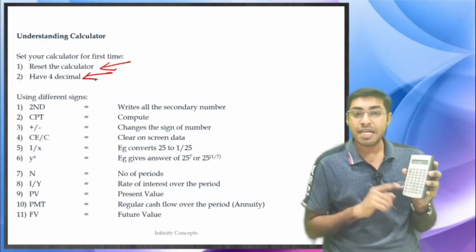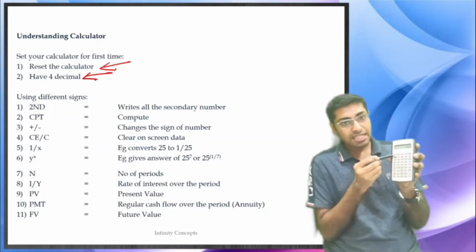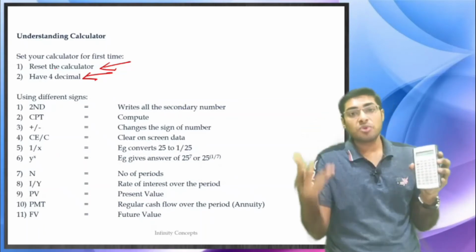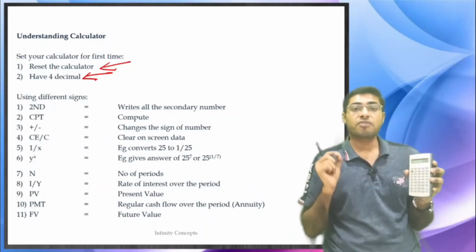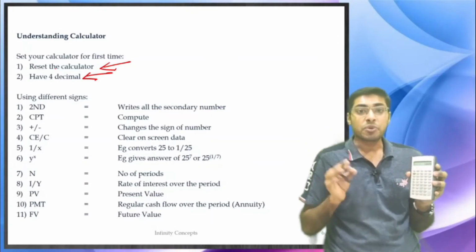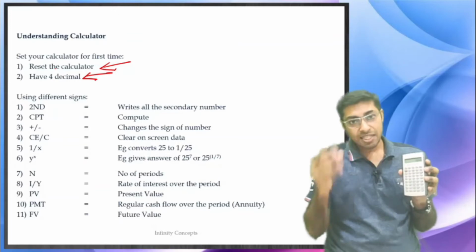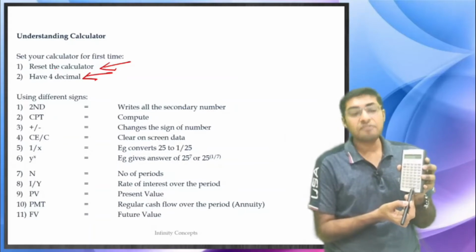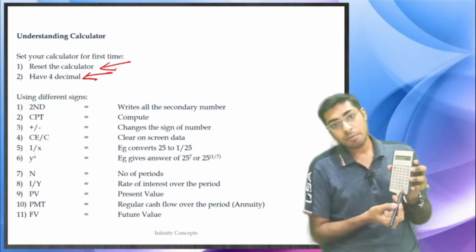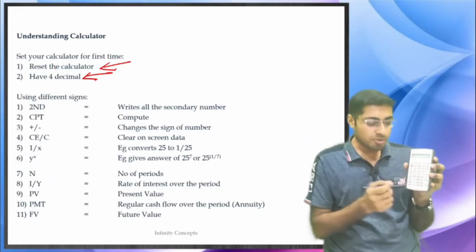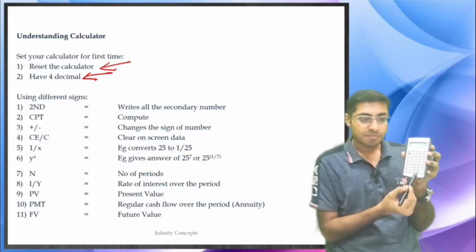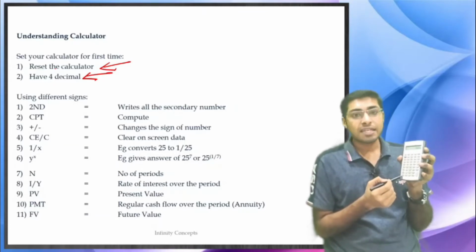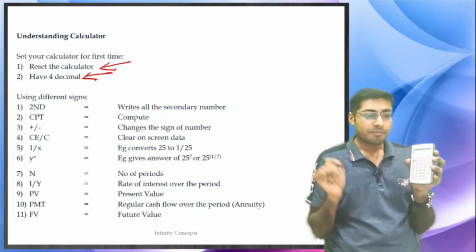The second thing is CPT. Above second there is CPT. CPT means compute. Once you have fed some details, when you want to get an answer, at that point you click on compute so that the answer gets computed. Plus minus is something you will use if you want to convert a positive number into a negative number. CE/C is clear or erase.